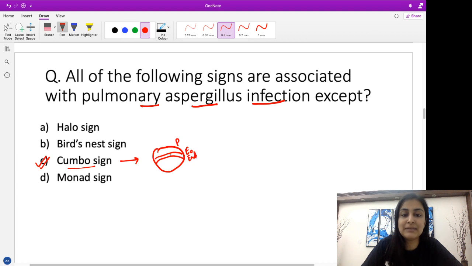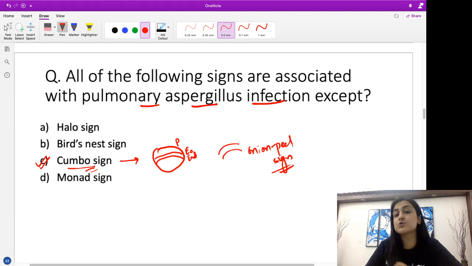So basically there will be air which will be outlining these two membranes or these two layers, which will appear like these two waves, which is also called the onion peel sign. So this is also called the onion peel sign and also called the Cumbo sign. This particular sign is associated with pulmonary hydatid and not associated with our pulmonary aspergillus infection.